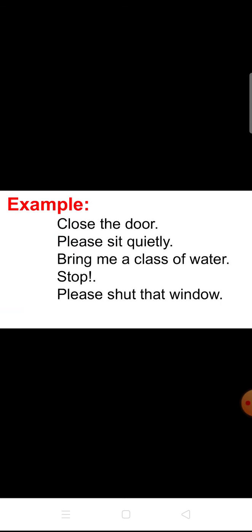There are some examples for imperative sentence. Look at here. The first one, close the door. The sentence has what? Command or request or instructions or advice? Command. Good, very good. Close the door. We are telling commands to others. Then, please sit quietly. What's the sentence? Request, isn't it? Good. Bring me a glass of water.